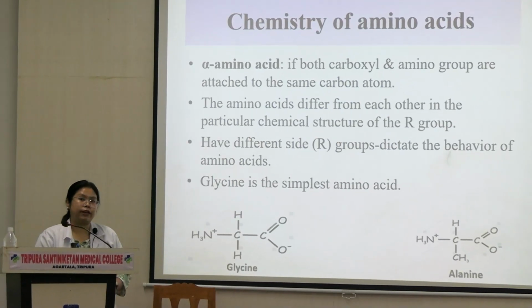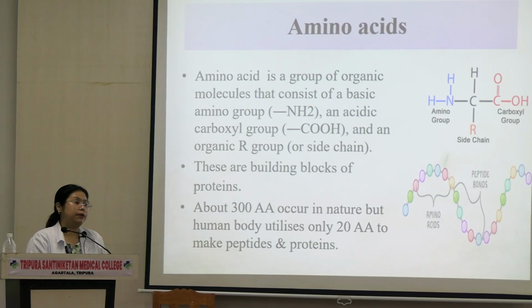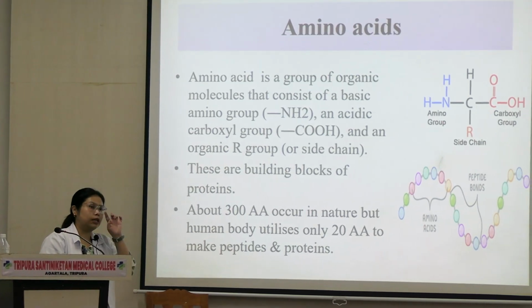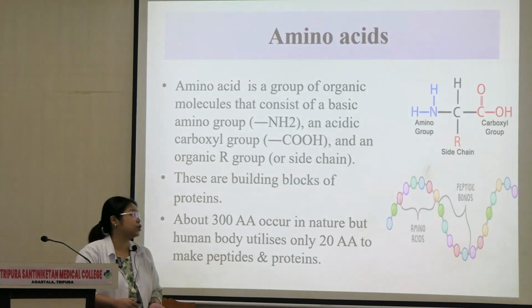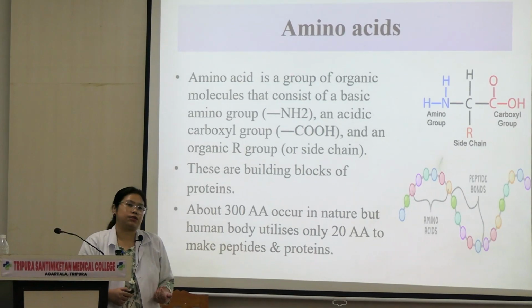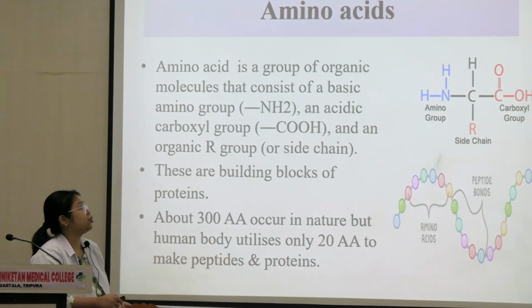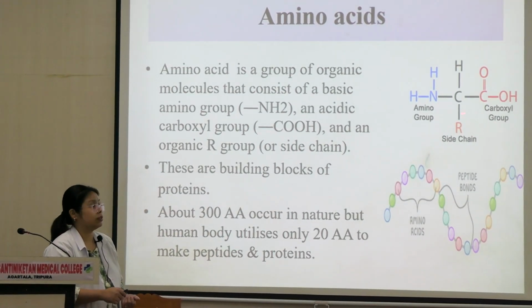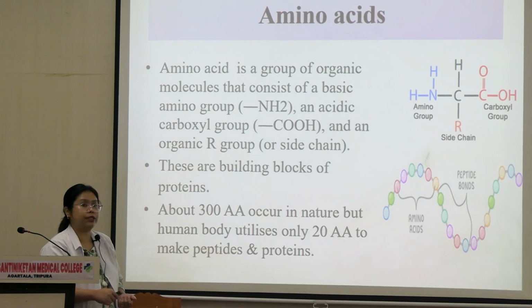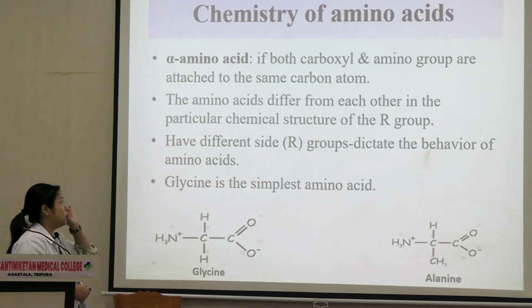Now, what is an alpha amino acid? So here I have talked about the structure of an amino acid. Please remember this because this comes in viva many times. Even your seniors' externals had asked this question again and again: give us the basic structure of an amino acid. So this is the basic structure. Now each amino acid will differ from the others through this R chain. This R group will be different for each amino acid. That's how they are different and they behave differently.